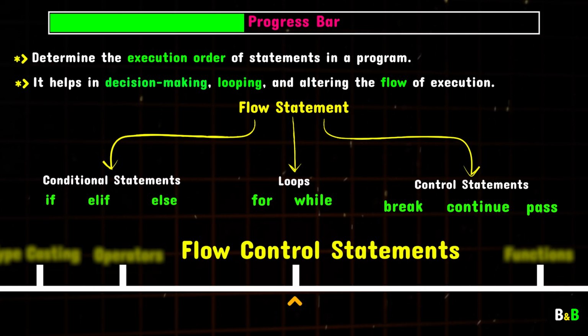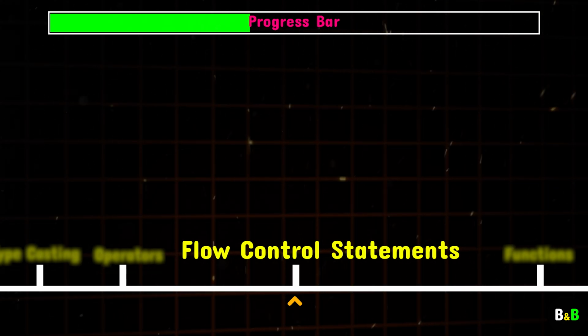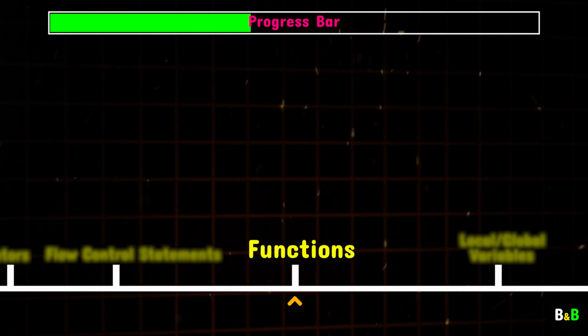This is a game changer in programming because it gives you the flexibility to create efficient, dynamic, and responsive Python programs. Alright, now that we've wrapped up the basics, it's time to move into the intermediate section of our Python journey. This is where things get even more exciting. We're going to kick things off by diving into functions in Python.